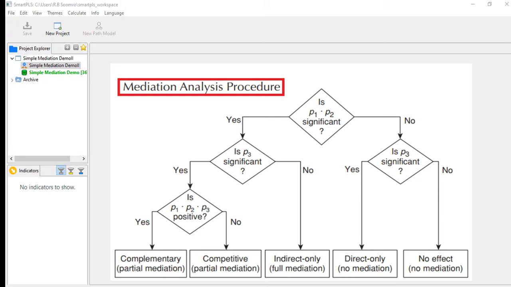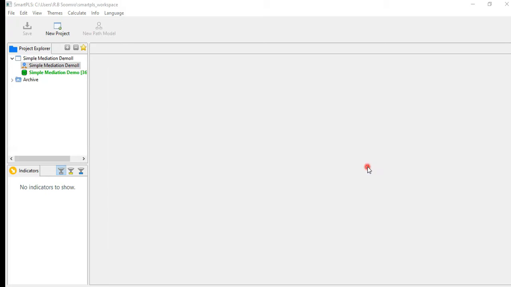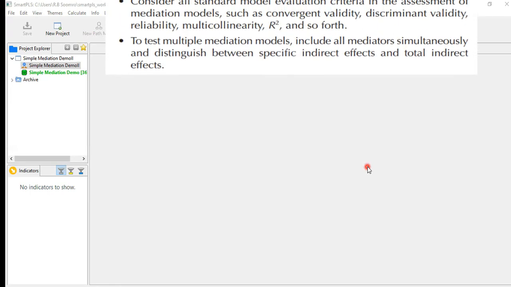On the other side, is P1 into P2 significant? If no, and if P3 is significant, yes, then it is direct-only, that means no mediation, only a direct impact is there. And if it is not significant, that means mediation is not possible. So this is one type of procedure through which you have to check where we have to go. And now this is the rule of thumb you are looking at right now.